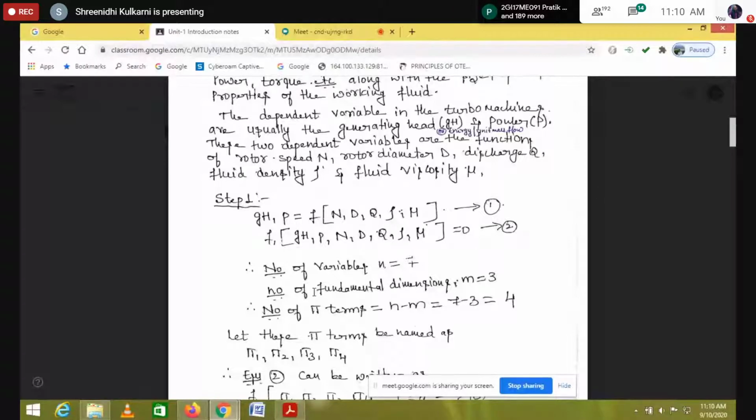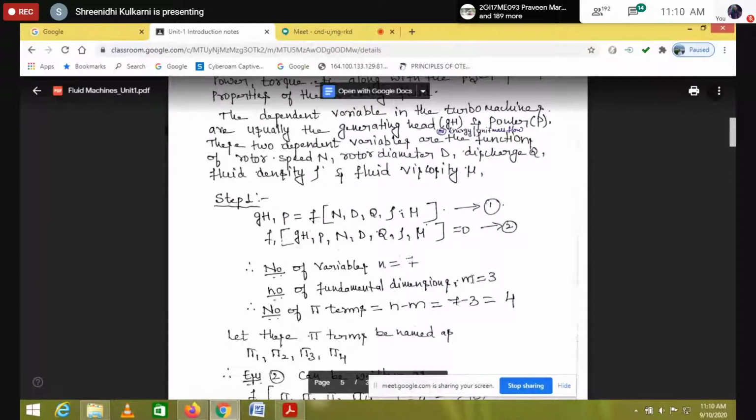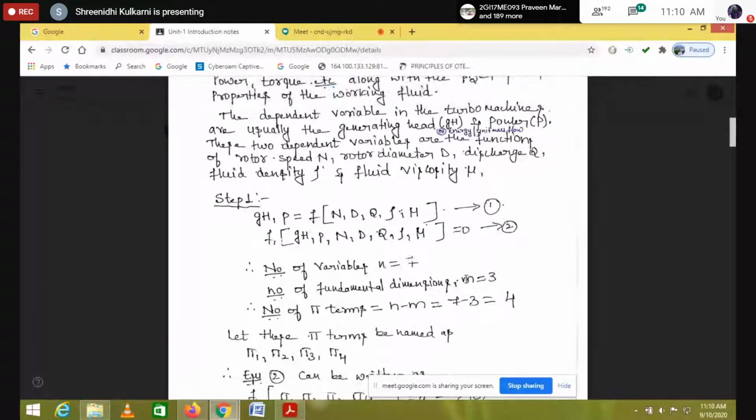Next we want the number of fundamental dimensions, denoted by small m. Please remember, small m is 3 in turbo machines and 4 in heat transfer. Right now we are dealing with turbo machines, so small m is 3 only: M, L, and T, mass, length, and time.